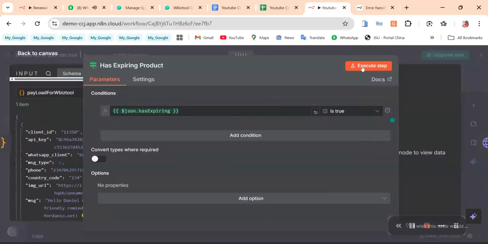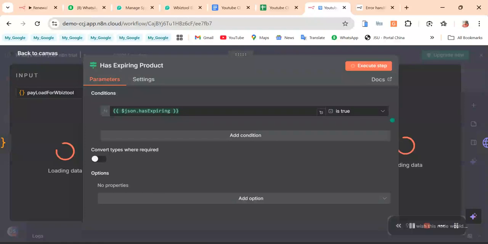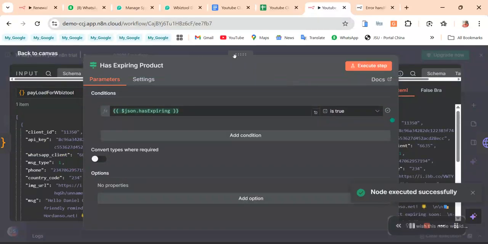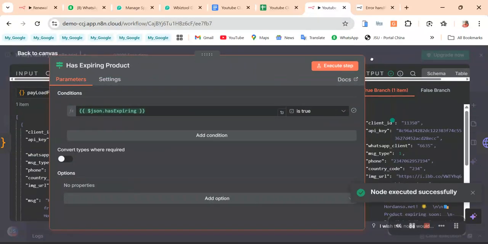Yeah. So expiring soon, we're going to send this. So true, it has an expiry product here.